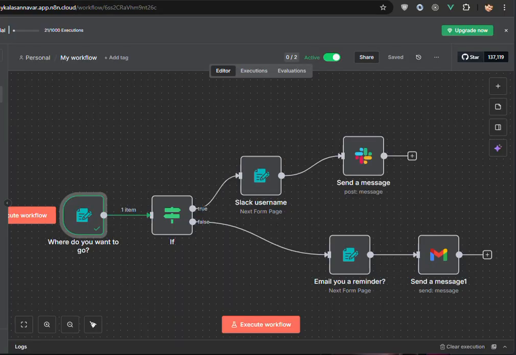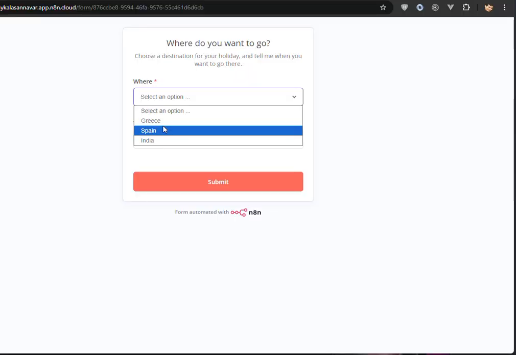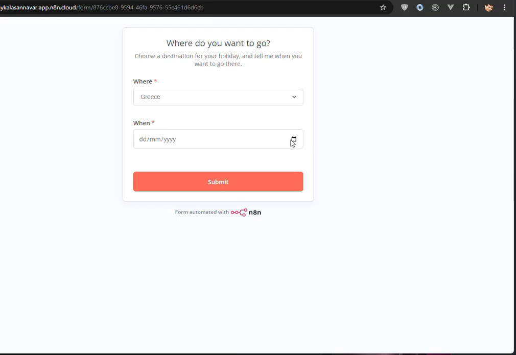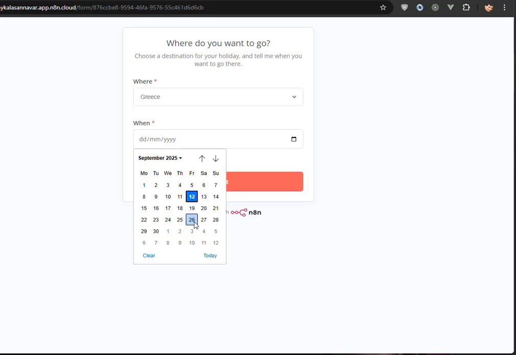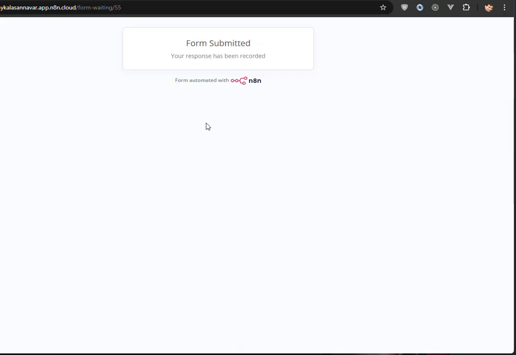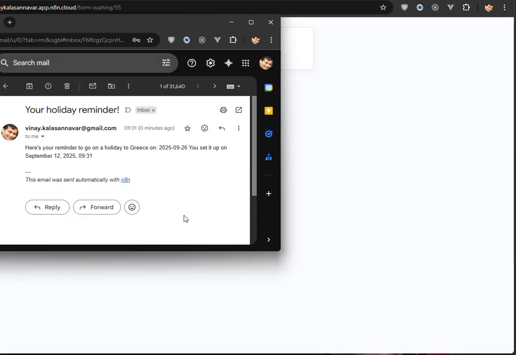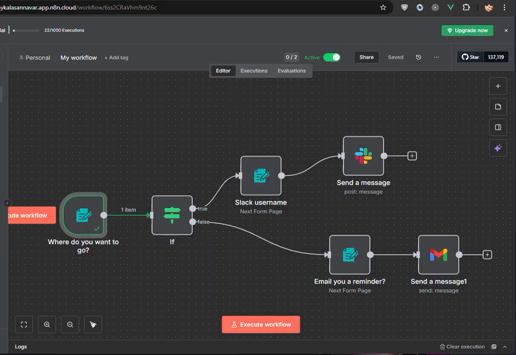And on the other hand, if I go and say, okay, I want to run the other part of the workflow, I will choose a different destination. Let's say if I want to go to Greece and I want to go more than a week in the future, so I pick a date 2 weeks in the future, and I pick this date and say, okay, submit it. It's going to apply the logic and it's going to say, okay, send me the email address of who you want to send the message to, and I should see an email coming here in my inbox and says, okay, here's your reminder to go to Greece on this date, which is 2 weeks in the future, and you plan on 9:31. Cool. So that demonstrates how easy it is to build it.